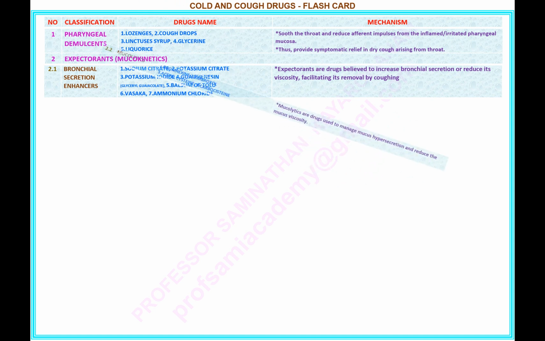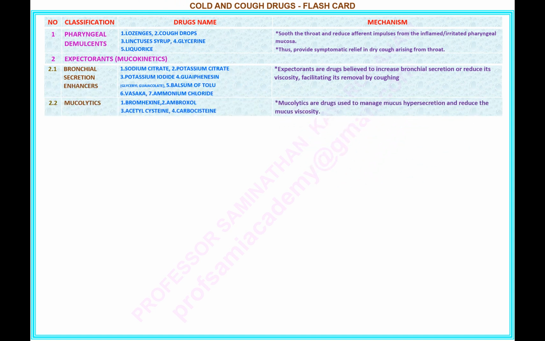Number 2. Name of the classification: 2.2 mucolytics. Drug name under this classification: 1 bromhexine, 2 ambroxol, 3 acetylcysteine, 4 carbocisteine. Mechanism of mucolytics: mucolytics are drugs used to manage mucus hypersecretion and reduce mucus viscosity.